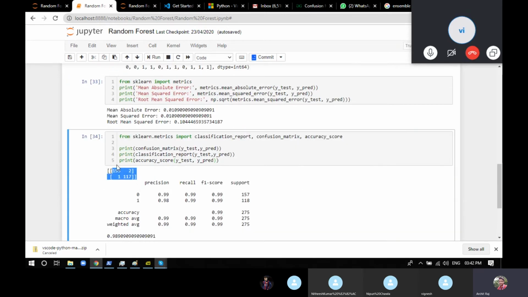Now you do not have to start calculating by hand how to find the precision, recall, and F1 score. Just go and find out the precision.